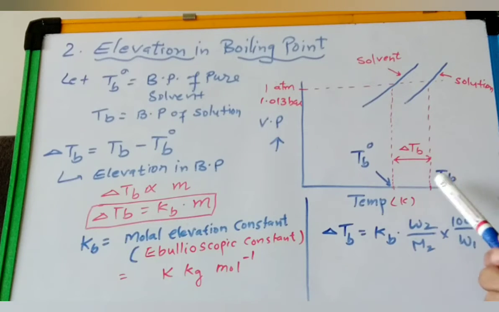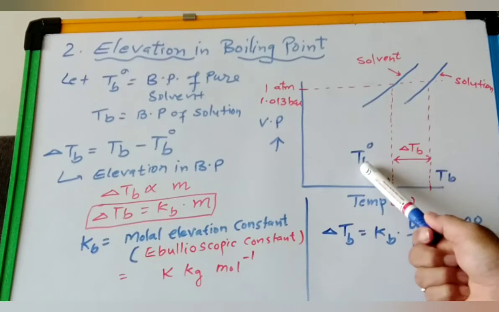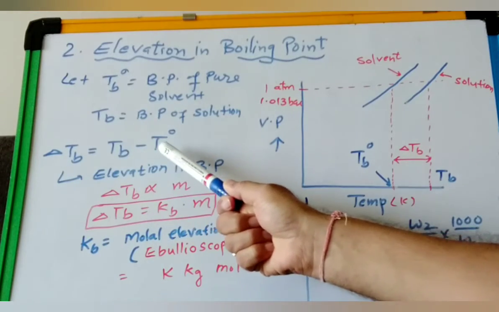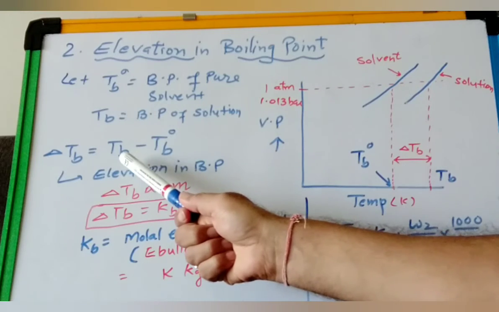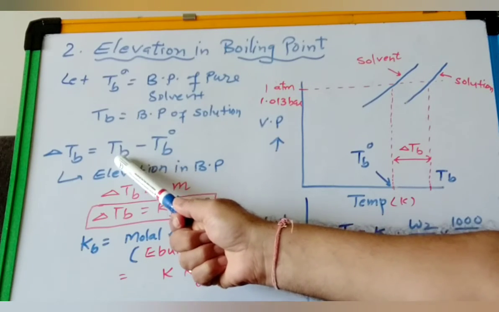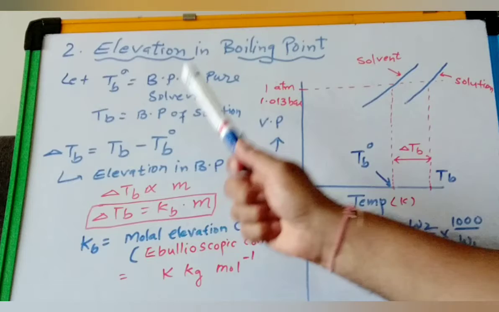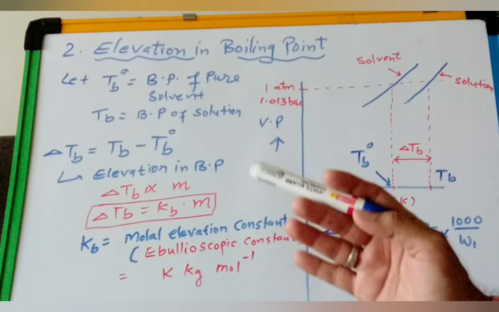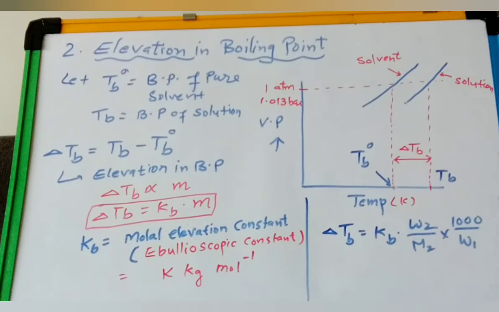Now this difference delta TB is TB minus TB naught. So we can represent the elevation in boiling point as TB minus TB naught, which is the boiling point of solution minus boiling point of the pure solvent. Now experiments have shown that for dilute solutions, the elevation in boiling point, delta TB, is directly proportional to the molal concentration of the solute.